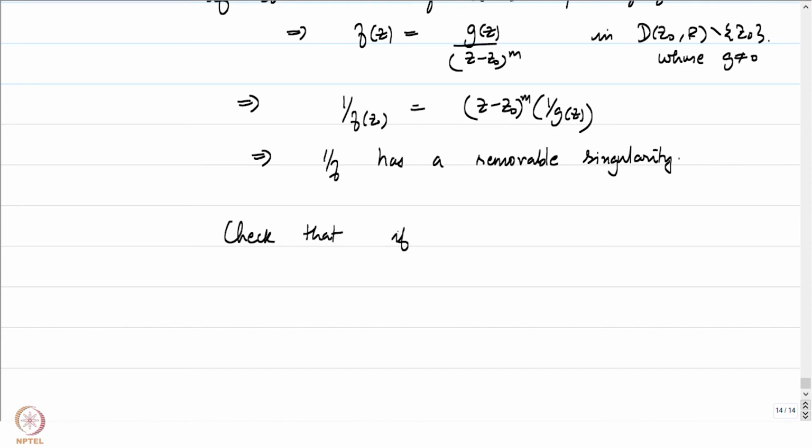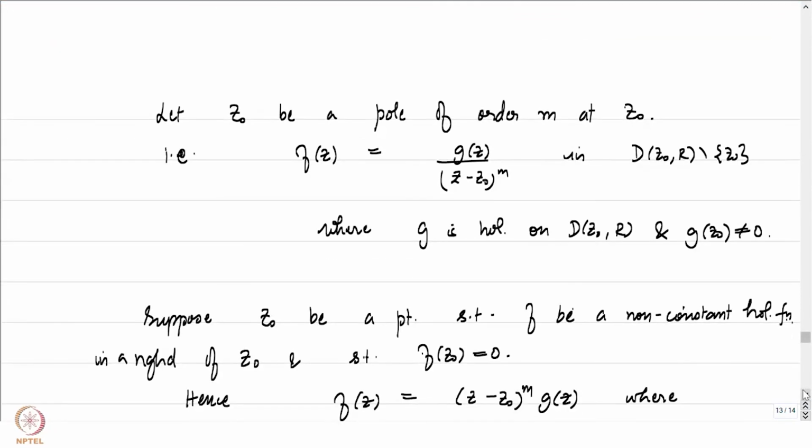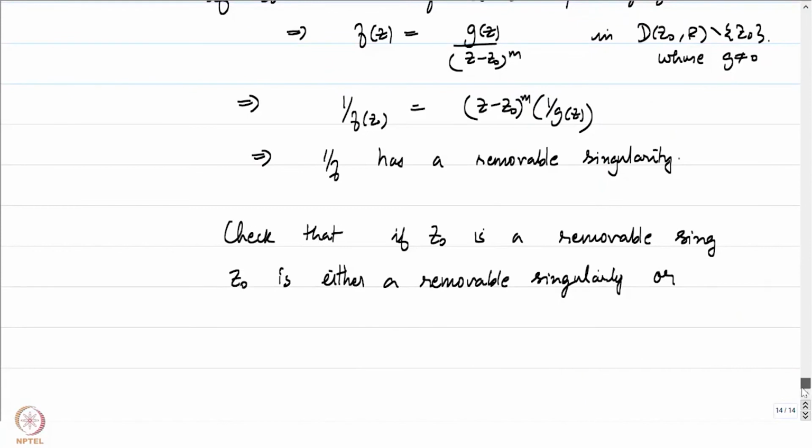Check that if z0 is a removable singularity of f, then z0 is either a removable singularity of 1 by f in the case when f of z0 is not equal to 0 after extending it to z0, or a pole of 1 by f if f of z0 is equal to 0.